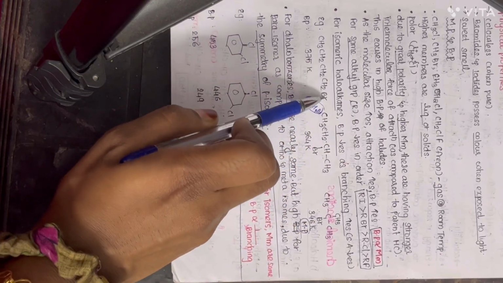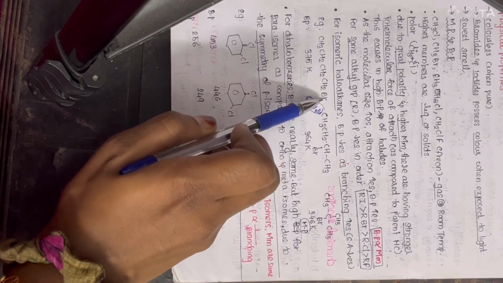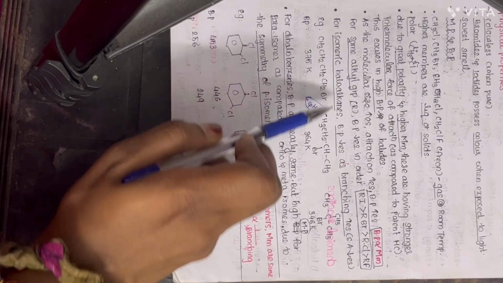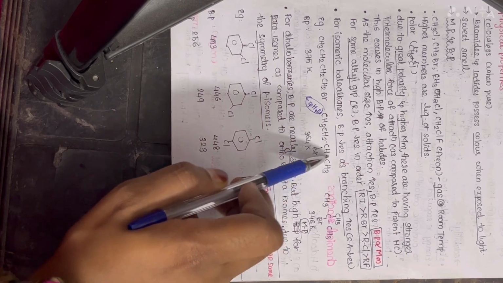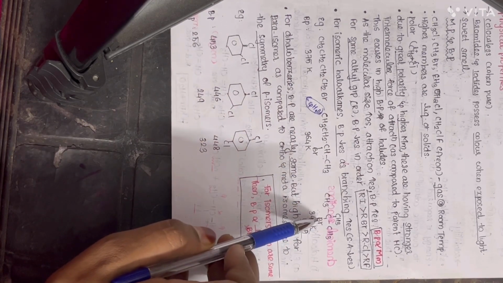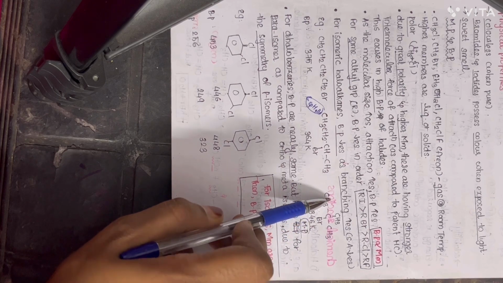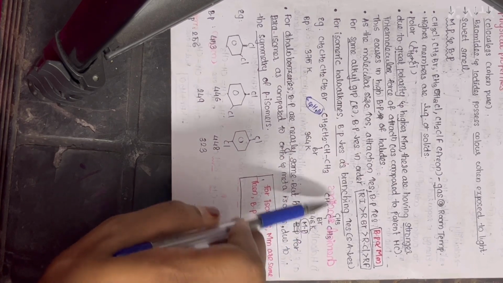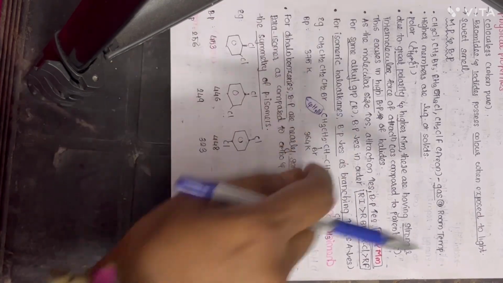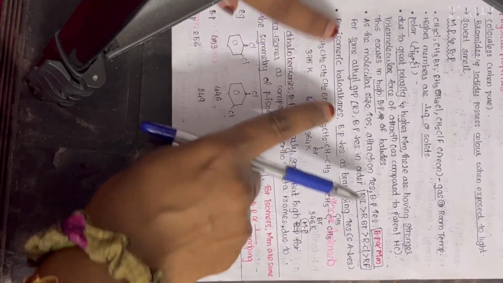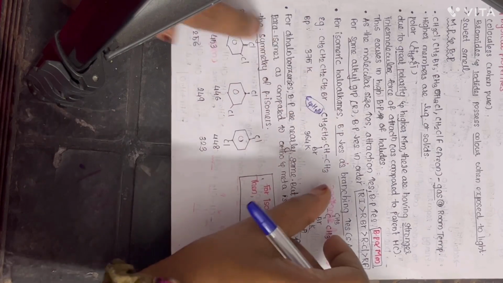Here you can see there are no branches, bromine is the only branch. Here, if this is the parent chain, there is one branch. If this is the parent chain, with this CH3 and this CH3, there are two branches. As the branching increases, you can see this has this much surface area, this one only this much, and this one only this much.